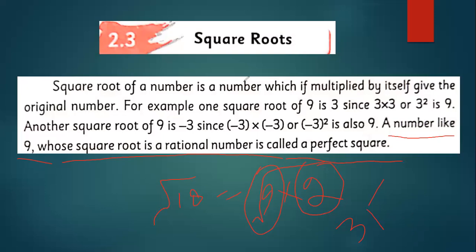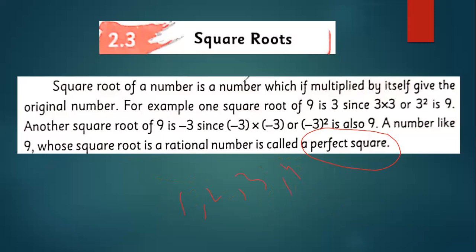It means when you take the square root of a number and the answer is not rational, that will not be a perfect square. Rational, in simple words, I say like this: if the answer is a whole number, if the answer is 1, 2, 3, 4, 5 like this, then that will be a perfect square.